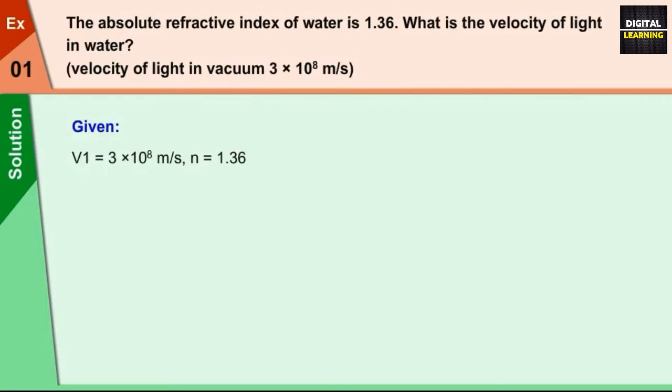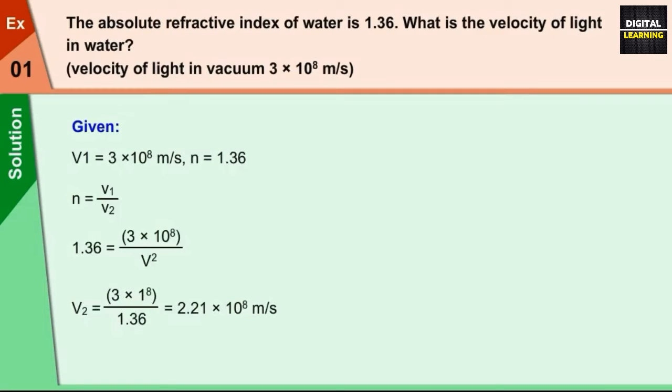It is given that V1 is equal to 3 multiplied by 10 raised to 8 meters per second and n is equal to 1.36. n is equal to V1 upon V2. Replacing the values and solving the formula, we get V2 is equal to 2.21 multiplied by 10 raised to 8 meters per second.